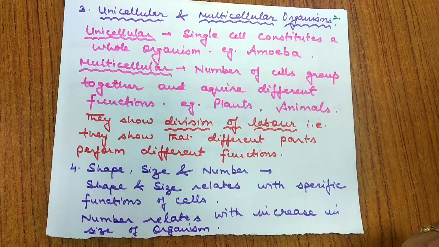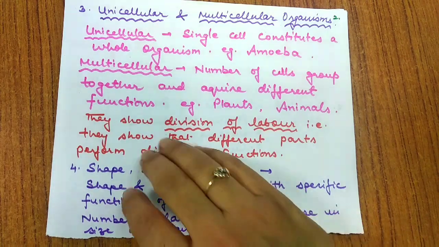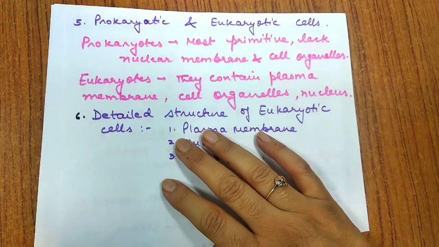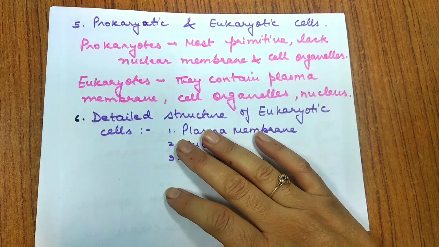Suppose any human being which weighs around 60 kg. So it has more cells as compared to a human body which has less mass. So less mass means less cells. So this is about the unicellular and multicellular organisms. Now let us move further to another topic, that is prokaryotic and eukaryotic cells.